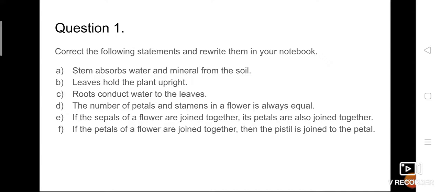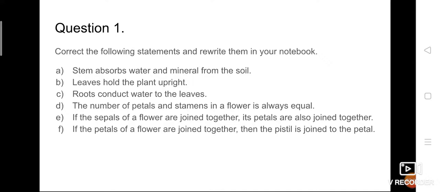Statement C. Roots conduct water to the leaves. Roots absorb water from the soil, but they won't conduct the water to the leaves. That part is done by the stem. Roots are connected with the soil. What is their main function? To absorb the water and the minerals. After absorption, the stem conducts this water to all parts of the body, that is, to the leaves and all. So stem conducts water to the leaves.